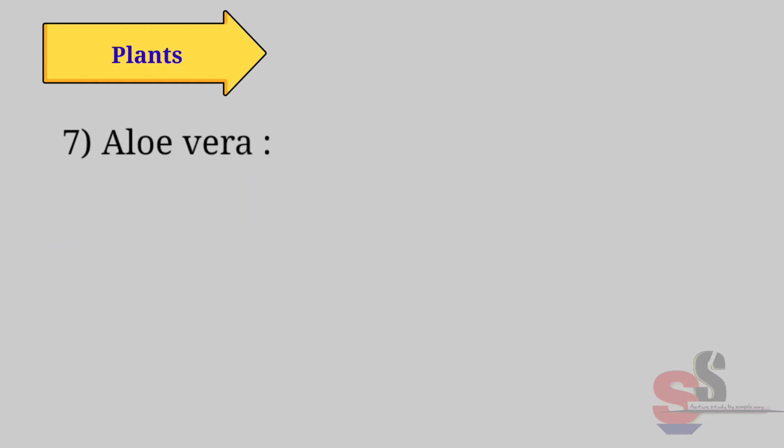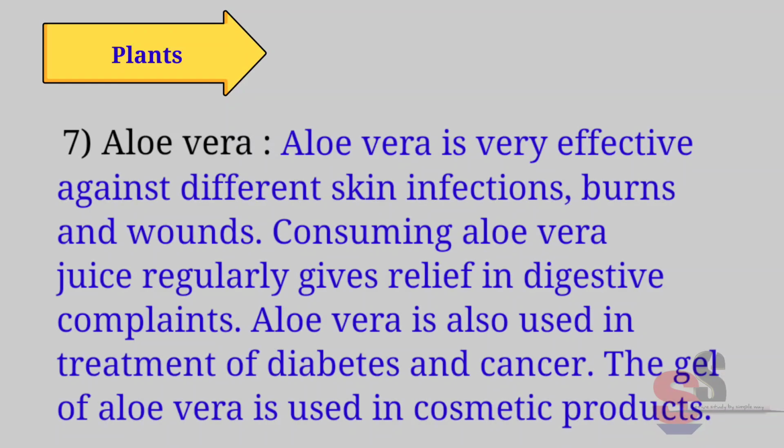Seventh, aloe vera. Aloe vera is very effective against different skin infections, burns and wounds. Consuming aloe vera juice regularly gives relief in digestive complaints. Aloe vera is also used in treatment of diabetes and cancer. The gel of aloe vera is used in cosmetic products.